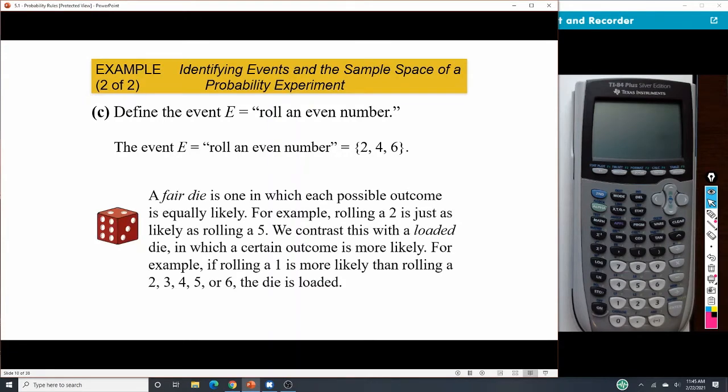Okay? All right, now a fair die means that everything has an equally likely outcome, and we typically like to do that. If you go to a casino or something, they should be using a fair die. A loaded die is one where something has more likelihood of happening, and so if we're more likely to roll a 1 compared to any other number, then we'd say the die is loaded to the 1.